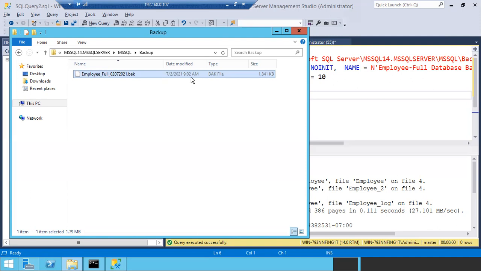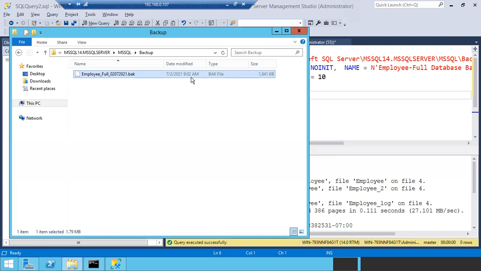Are you able to open this file? No, you cannot open it. It will be corrupted. Don't try to open the backup files. Those files will be corrupted. So where can we see the information? I'll tell you how many backup files are there in a media set. I can show you, but you cannot physically see those files.